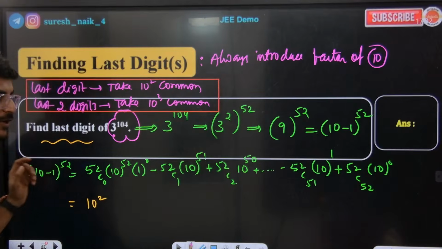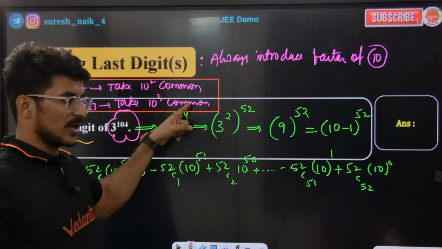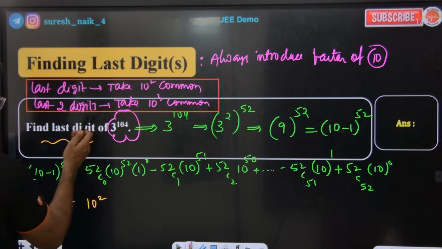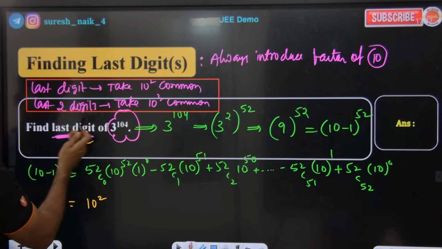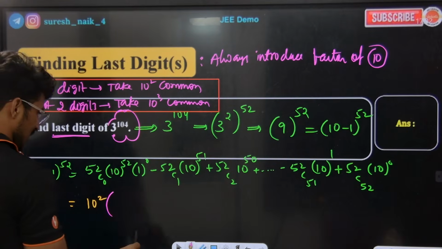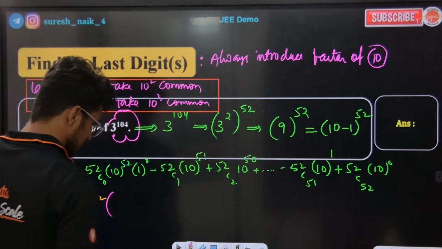If they are asking you to find the last 1 digit, take 10 square common; for the last 2 digits, take 10 cube common. If they are asking you to find the last 1 digit, you take 10 square common. If you take 10 square common, it becomes 10 square into something. Listen to the class. 10 square into something.